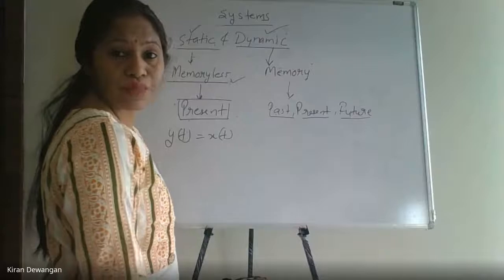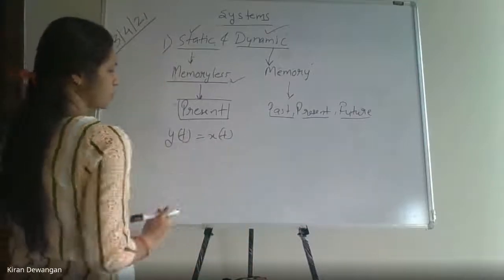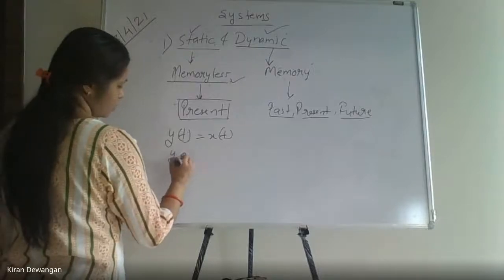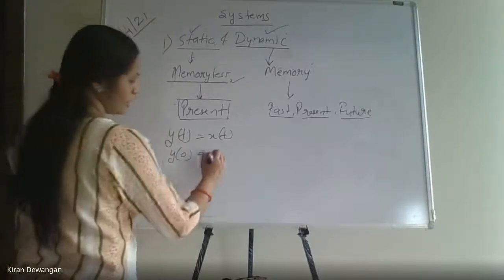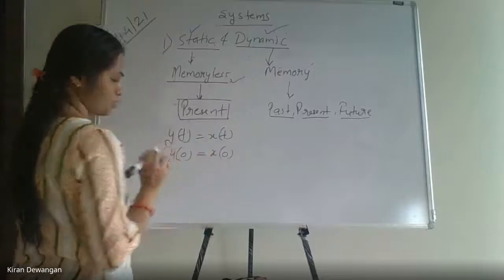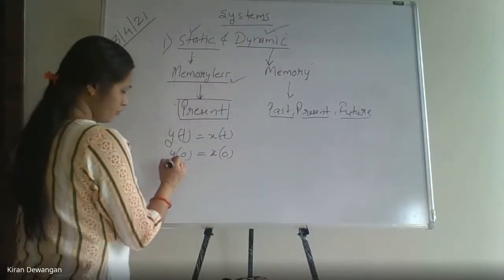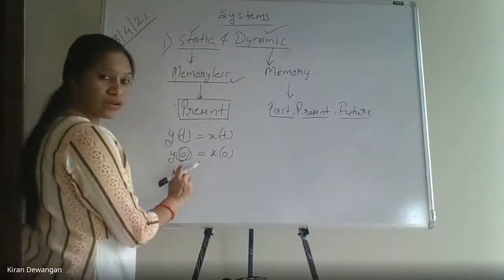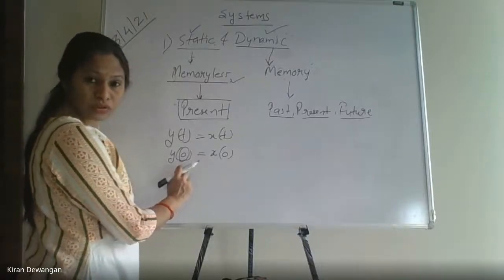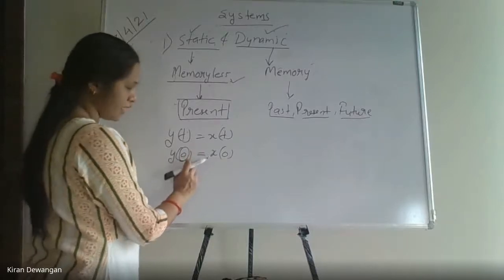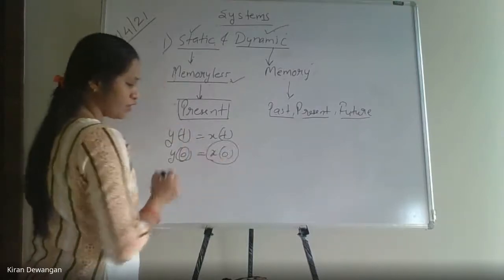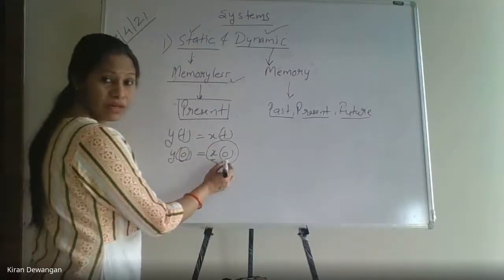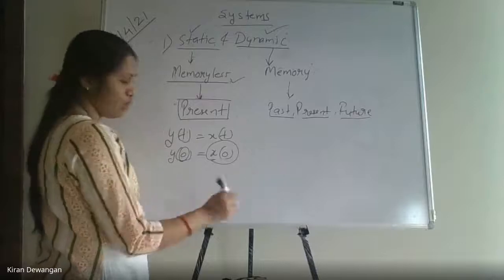Y of t equals x of t. Now, y of t equals x of t means if I take y of 0, it will be directly x of 0. Clear? That means if I calculate y of t at t equals 0, at that time y of 0 will be just x of 0. So that depends directly on that instant of time.